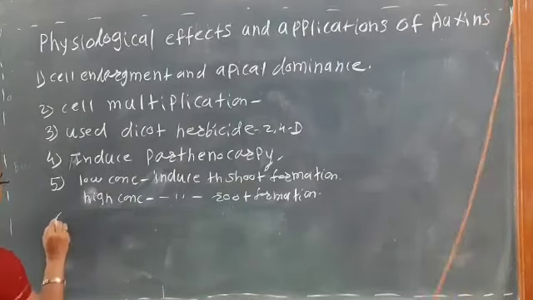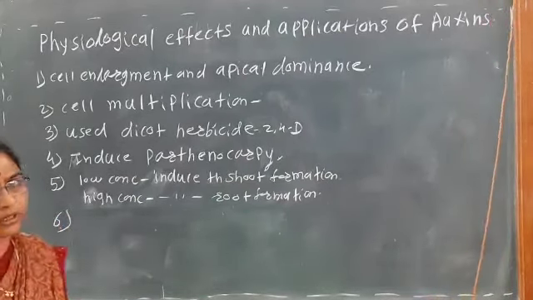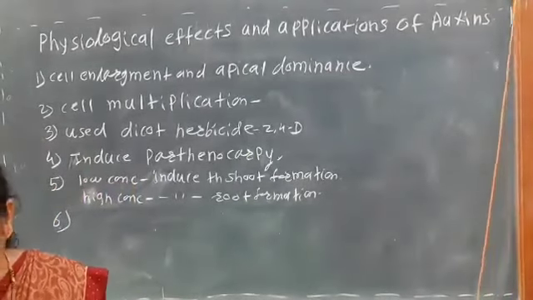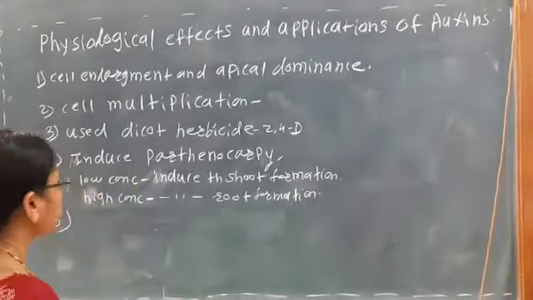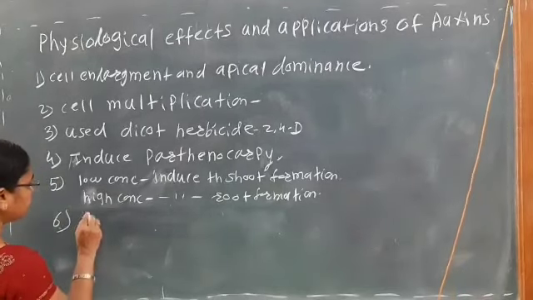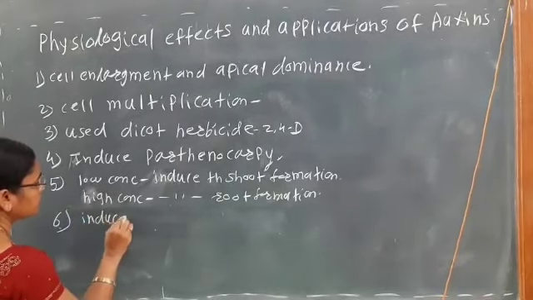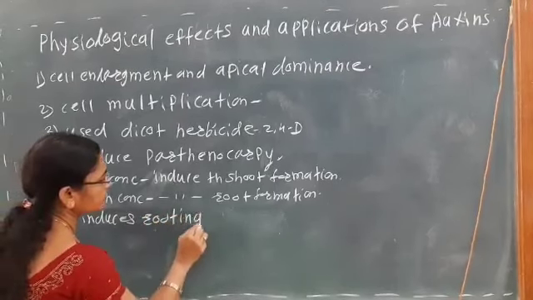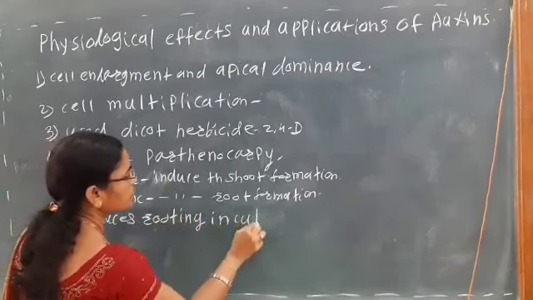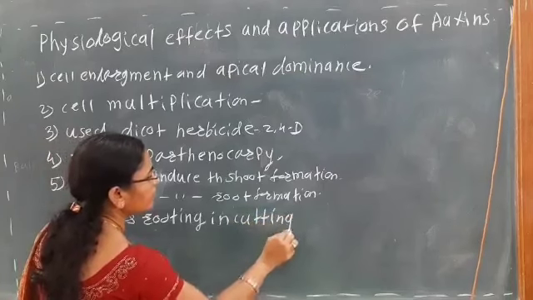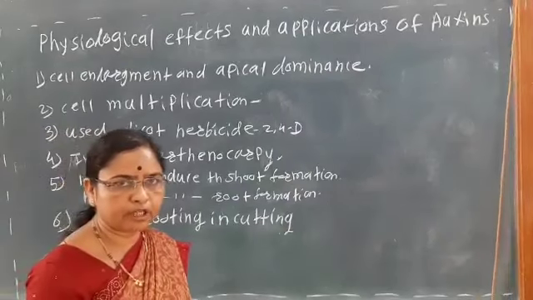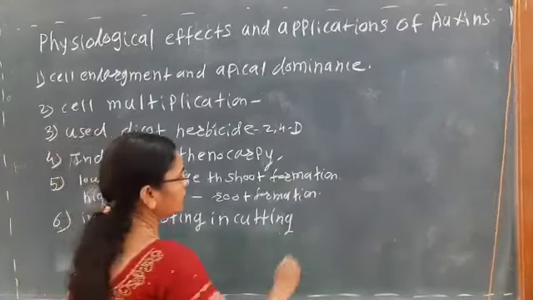Next, sixth physiological effect and application, that is it mainly induces the rooting in the cutting. Rooting in cutting is the artificial method of vegetative propagation.